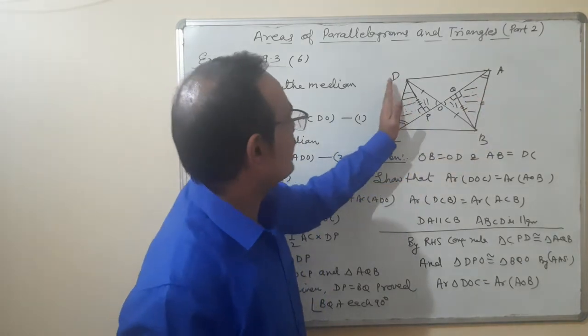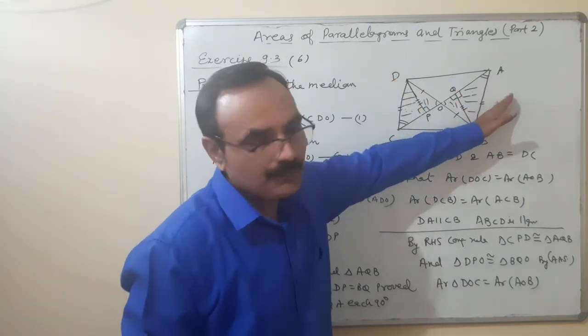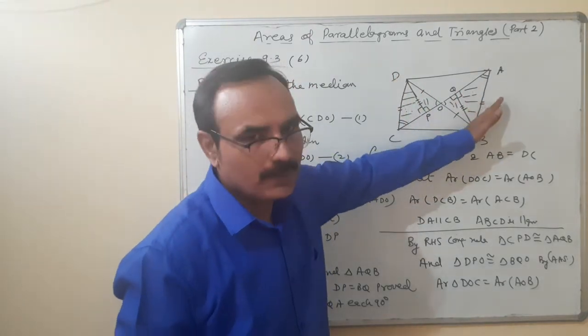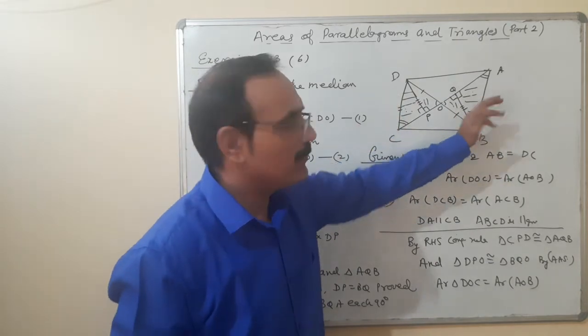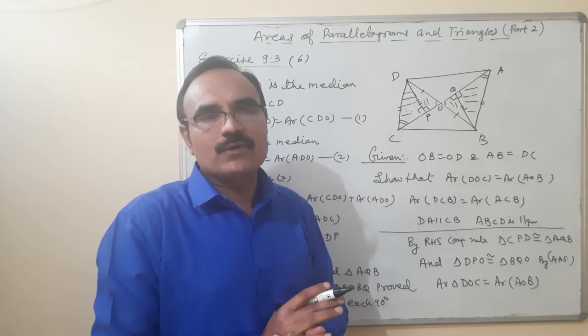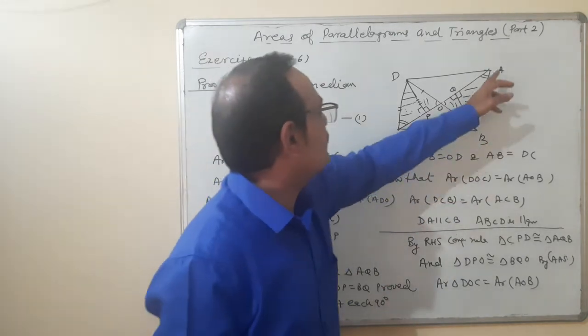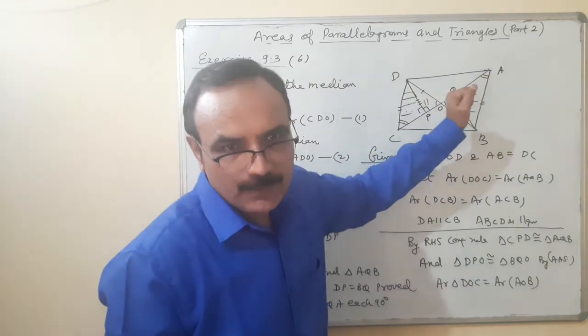What does it mean? The lines are parallel. That means DC is parallel to AB. And DC is equal to AB is already given. So in a quadrilateral, if one pair of opposite sides is equal and parallel, that will become a parallelogram. So that means ABCD is a parallelogram.